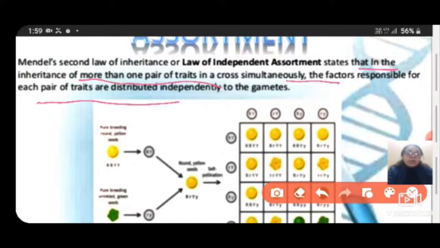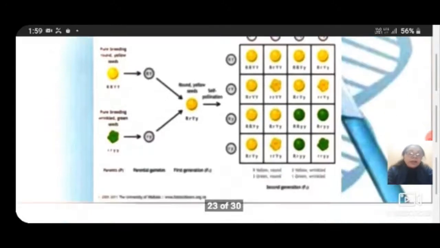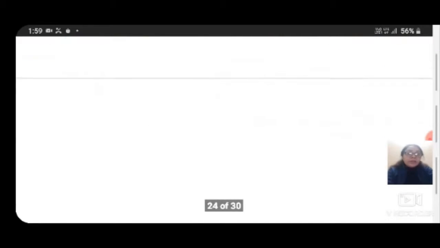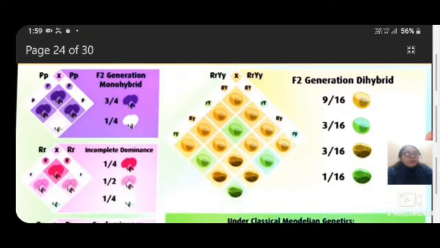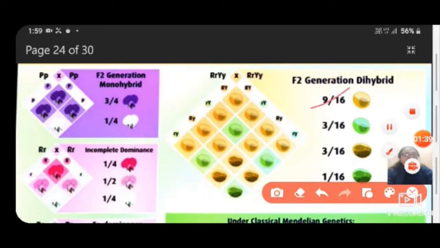So, students, you are looking here at the dihybrid cross, where, as we have already discussed, all the factors or alleles assort independently with each other and make different combinations, so that's why we have got so many different phenotypic ratios.